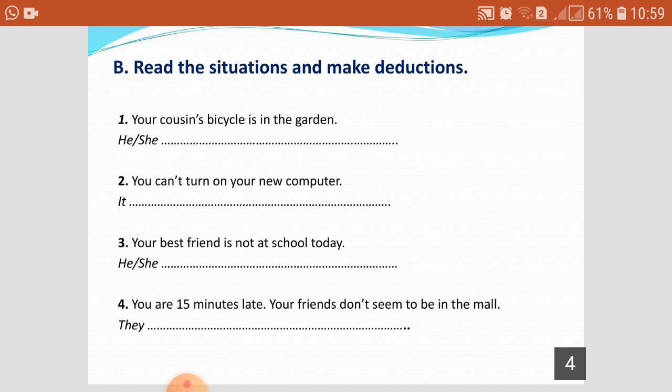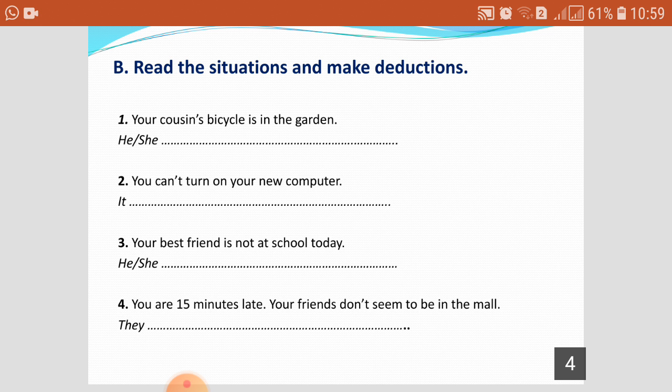I can say also they must have gone home. Okay? Or they can't have stayed any longer. Okay?